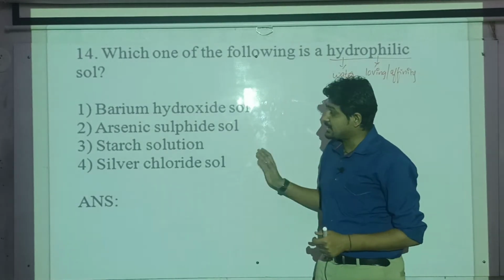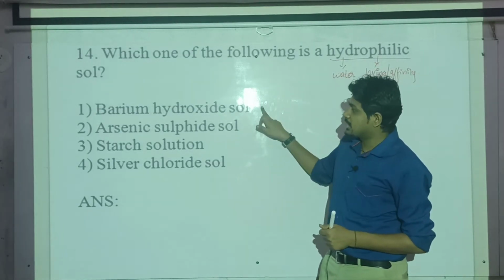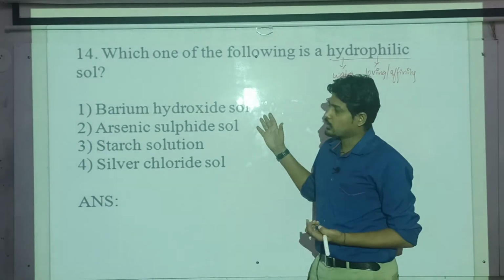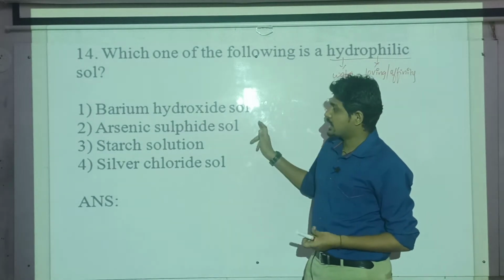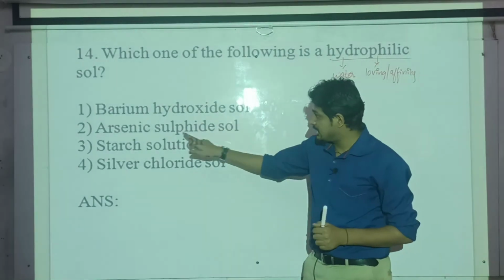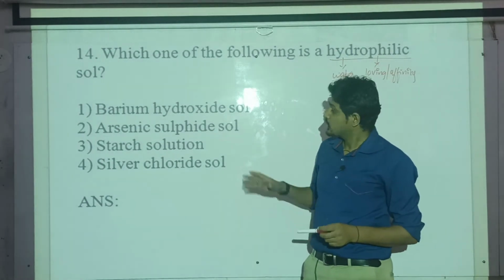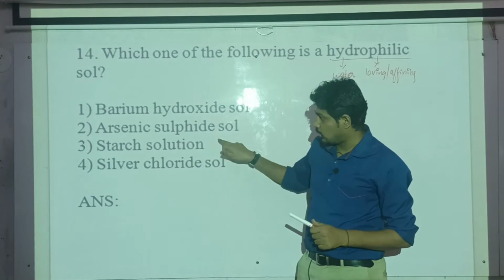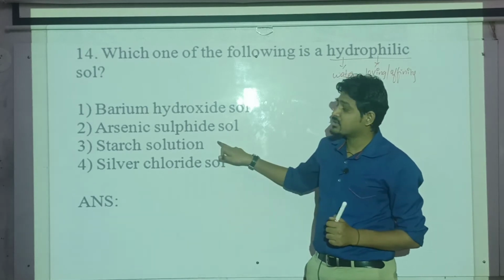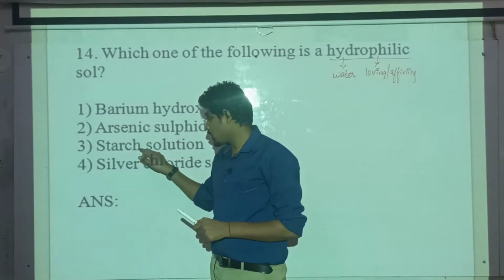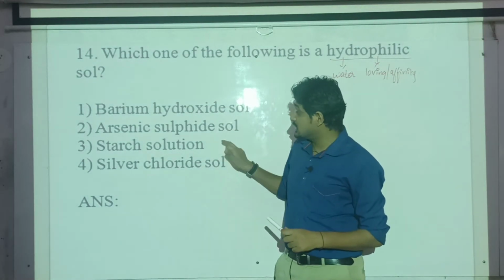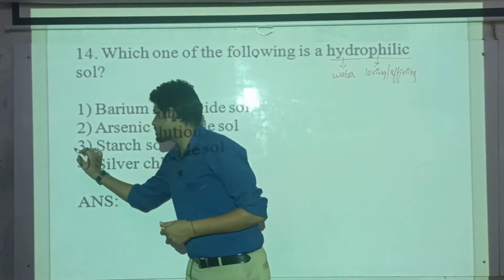So first let us understand. See, barium hydroxide, it is containing metal only. This is hydrophobic in nature. Second one, arsenic sulphide, again arsenic sulphide is negatively charged, again it is a non-metal sulphide, so it is also hydrophobic. Now third one, starch solution. Now starch is naturally existing, so this is the correct answer.